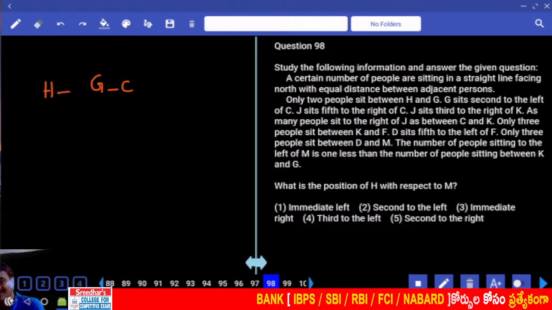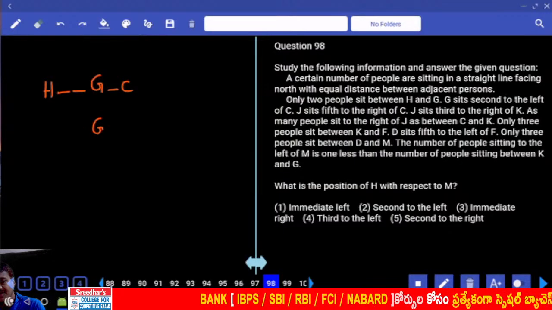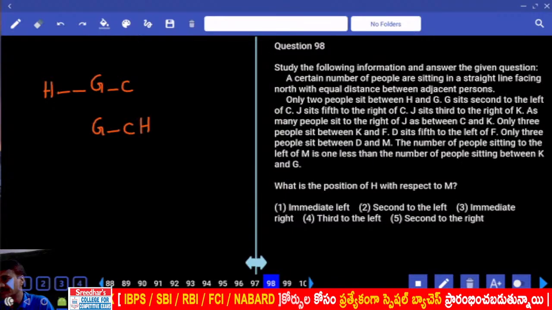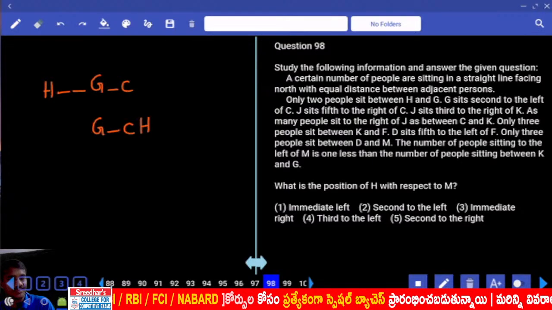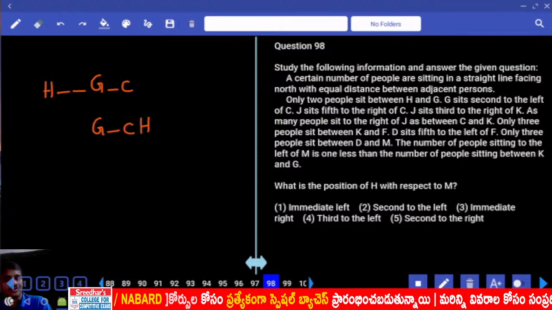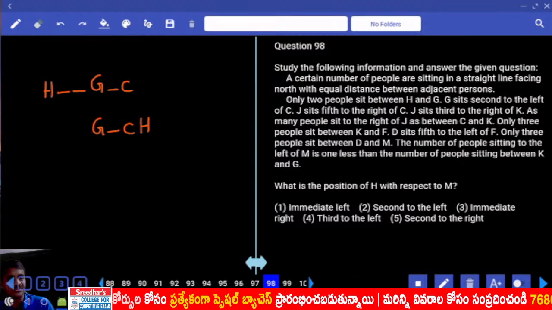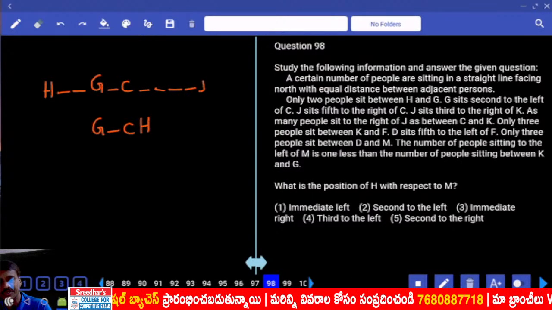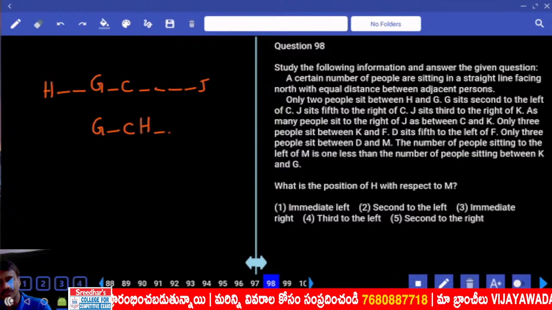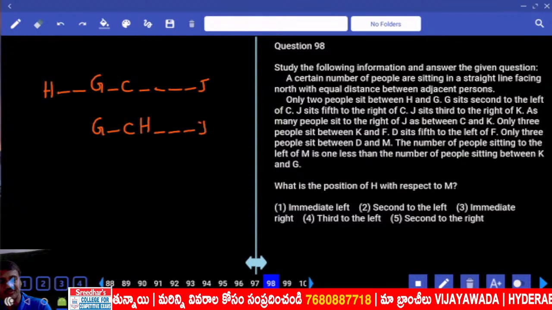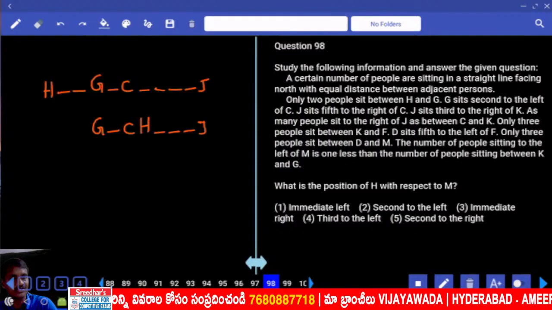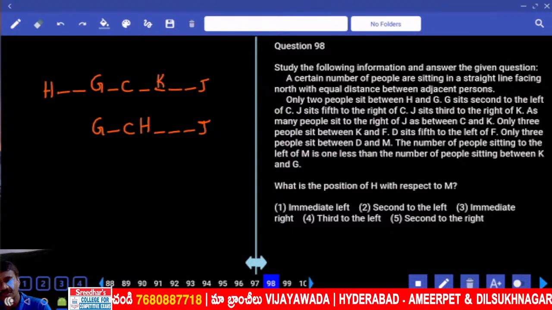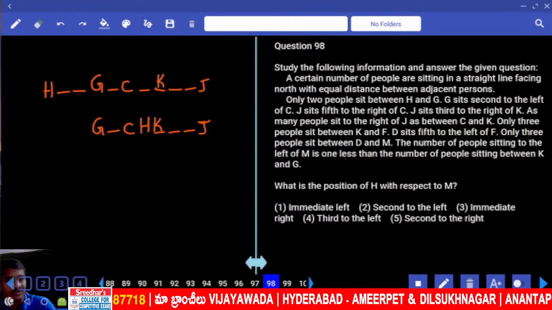Now H can be either on the left-hand side or on the right-hand side. With 2 people between H and G, and G second to the left of C, J sits fifth to the right of C. 1, 2, 3, 4. J is fifth to the right of C. And J sits second to the right of K. K is here.